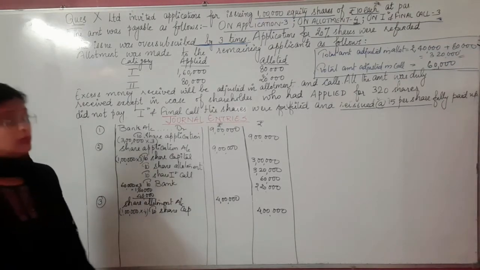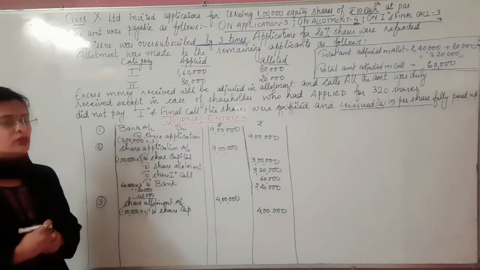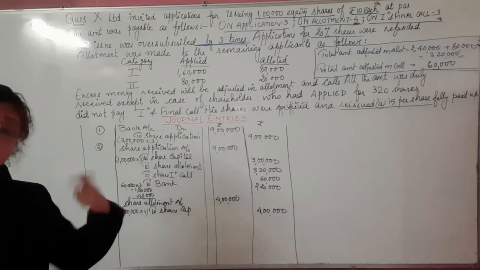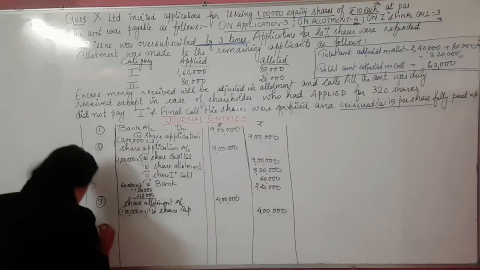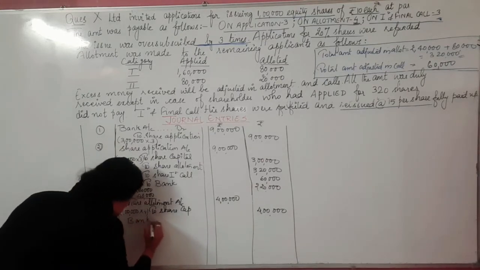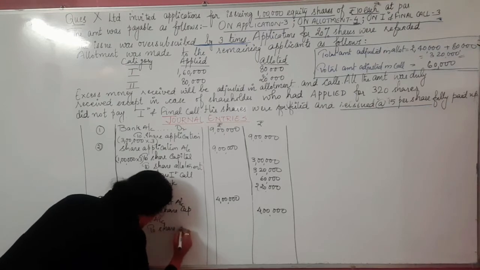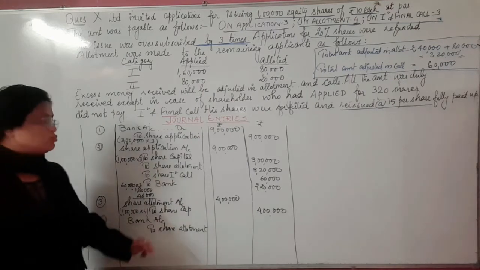Next, we need to do the journal entry for the allotment money received. There is some adjustment also. Adjustment means some extra amount we have already received before allotment, so that adjustment also needs to be done here. The next journal entry is bank account debit to share allotment. Okay children, bank account debit to share allotment. We have written it here.